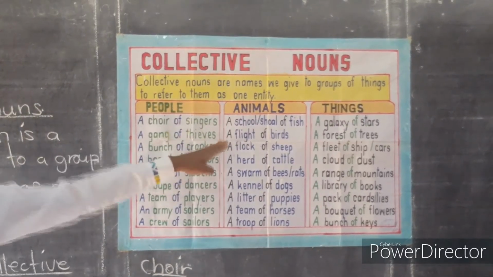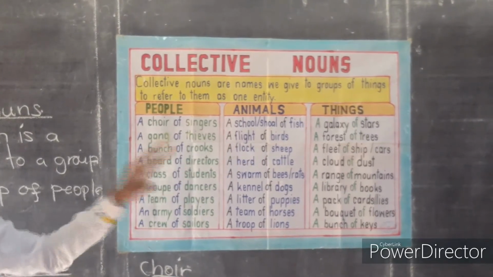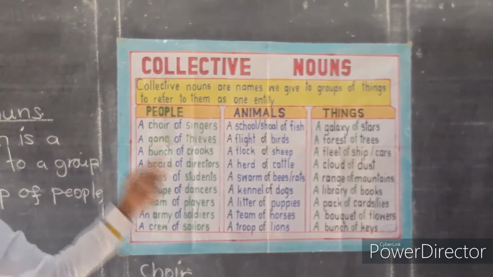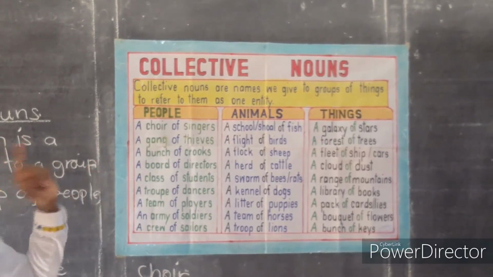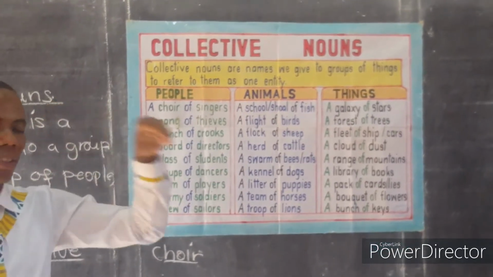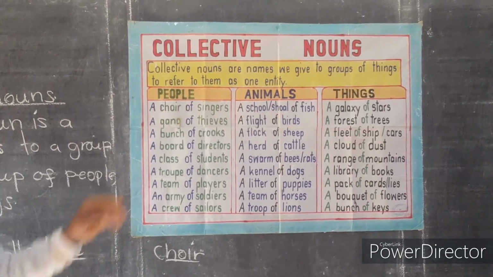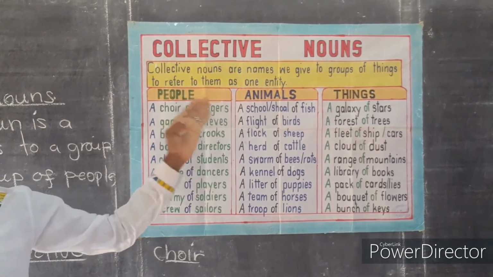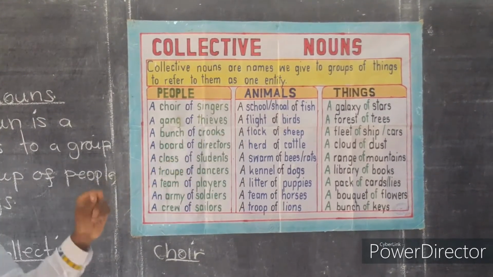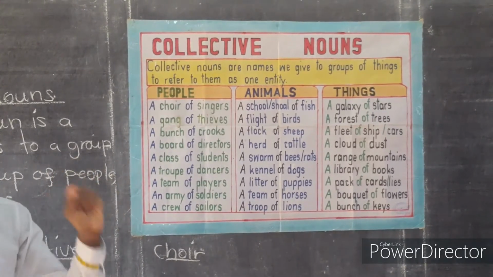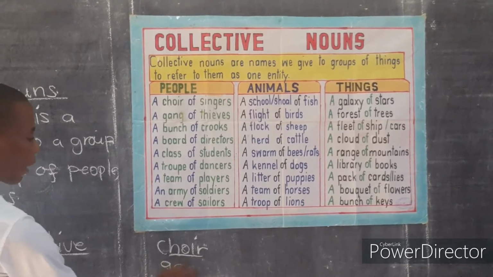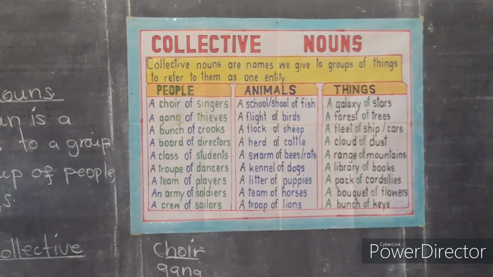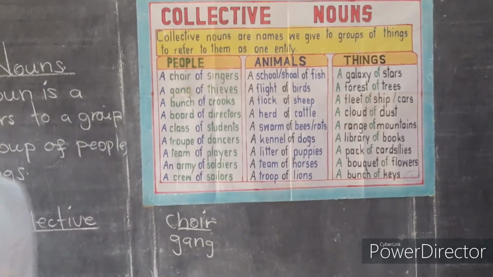When you have a group of thieves, we will not say a group of thieves. We are going to choose one word to describe that group of thieves. We are going to call that group of thieves a gang of thieves. Therefore, the word gang is a collective noun.